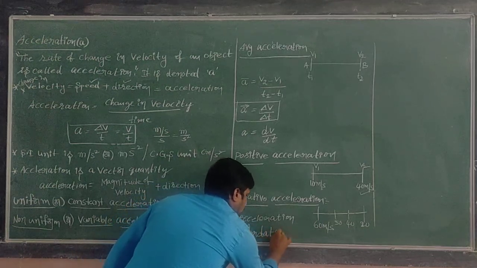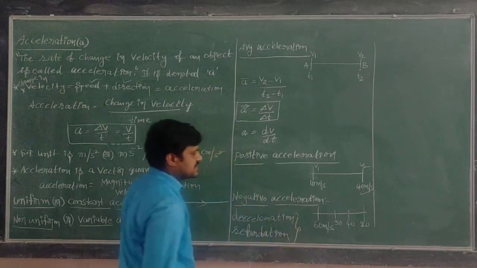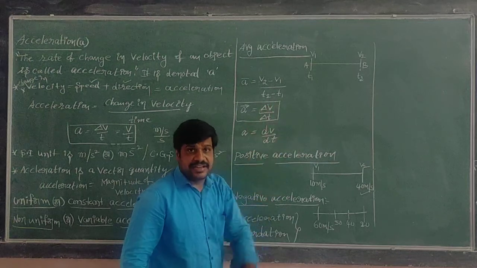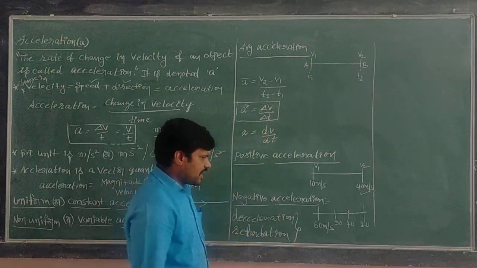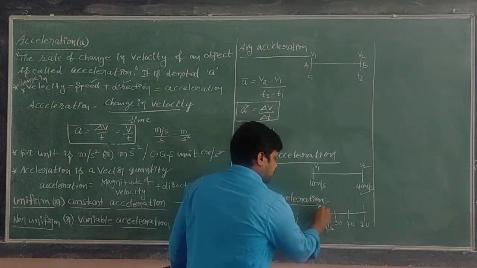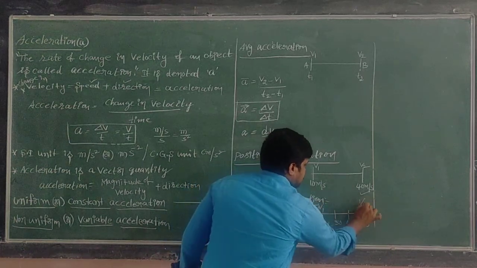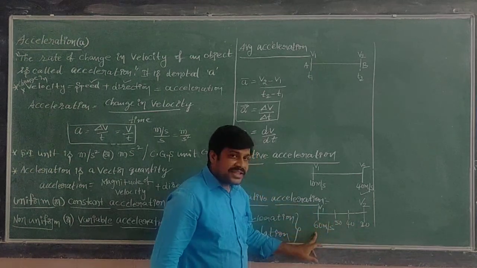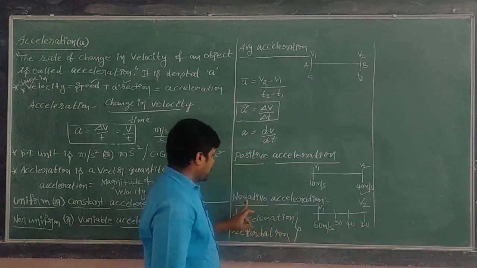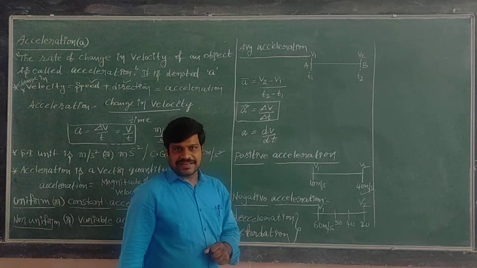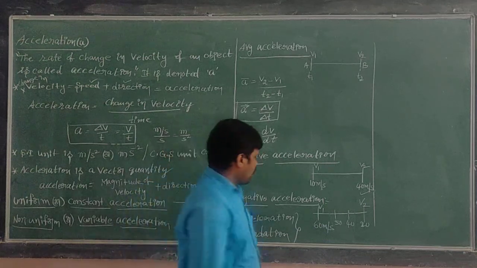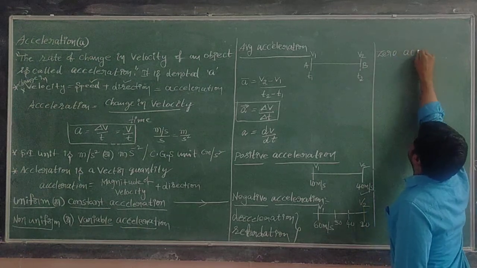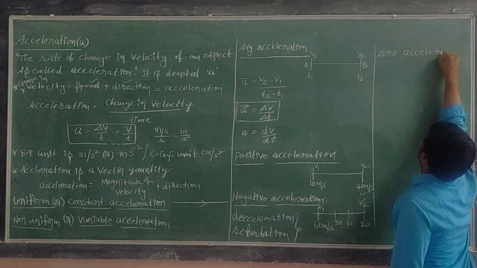Negative acceleration or retardation means the velocity of the body is decreasing. Have you observed that in negative acceleration, the final velocity value is smaller than the initial velocity? Now, thereafter, zero acceleration. We have positive, negative, and zero acceleration.